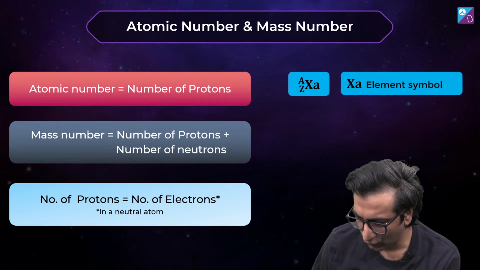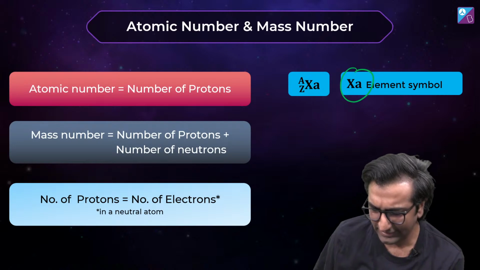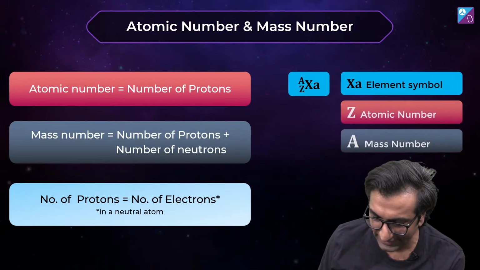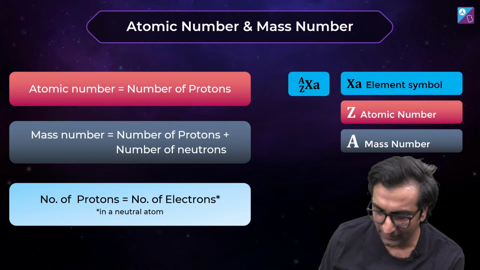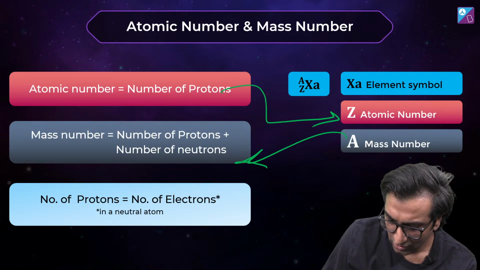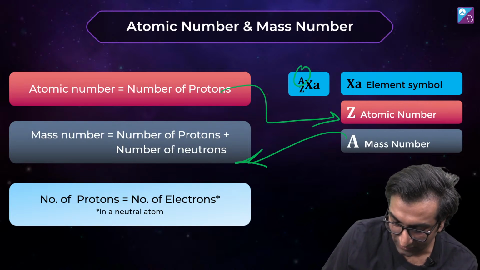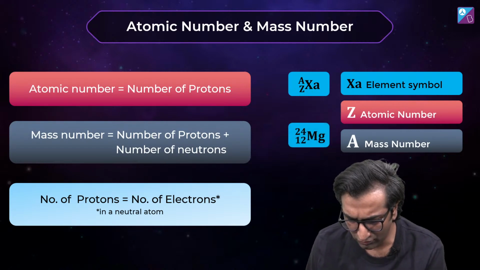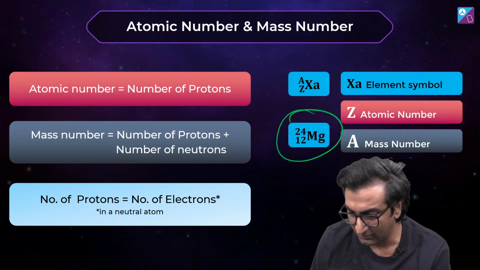Okay, great. So what is this? X A is the symbol of the element. Why did I put X and A? It can be a 1 letter, 2 letter, 3 letter word, right? Z is atomic number, A is mass number. What is atomic number, mass number? Atomic number ये है, mass number ये है, ठीक है। तो ऊपर हम लोग डालते हैं atomic mass number को, नीचे डालते हैं Z atomic number को। So this is the way I would write something like magnesium.